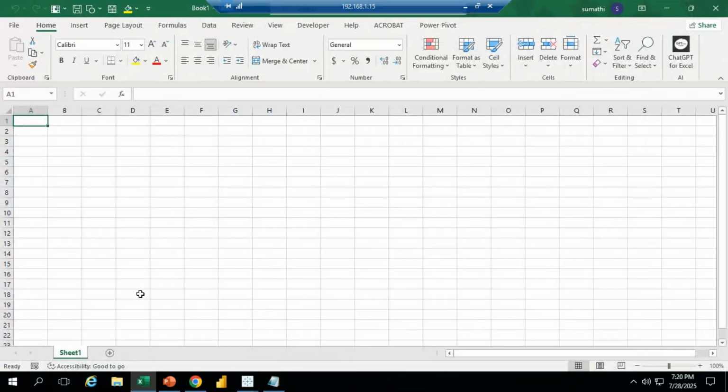Before the 2013 version, if I opened an Excel file, a minimum of 3 sheets would open. After that, in the 2016, 2019, 2020, and 2021 versions, only one default sheet opens. At a time, if you want to open 255 sheets, yes, we can.